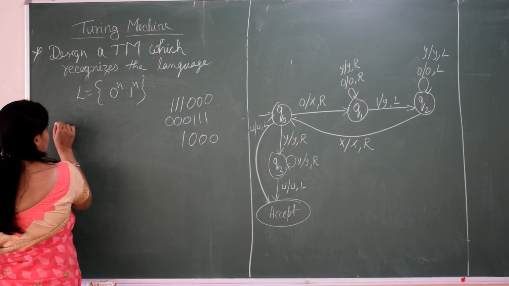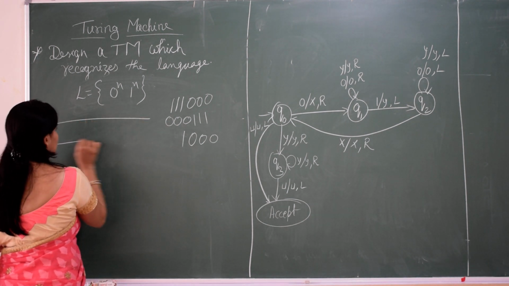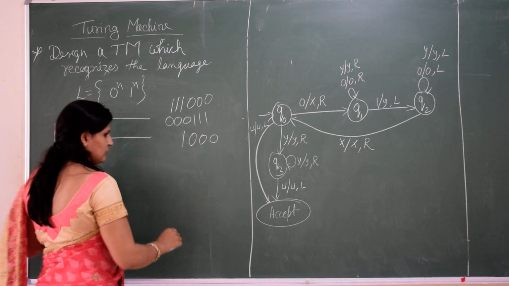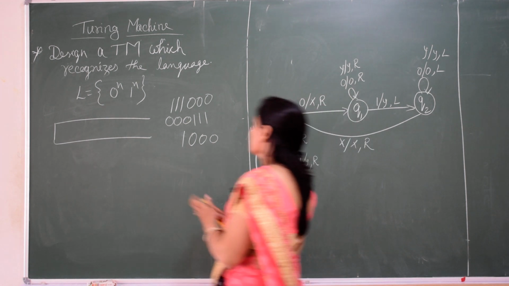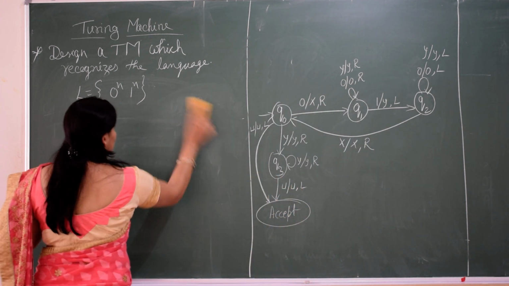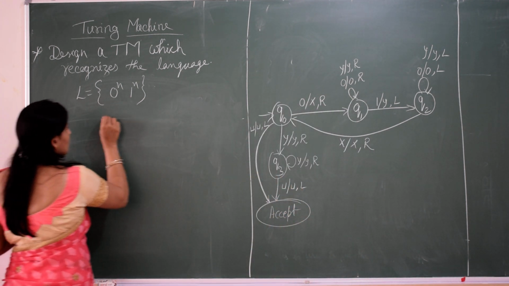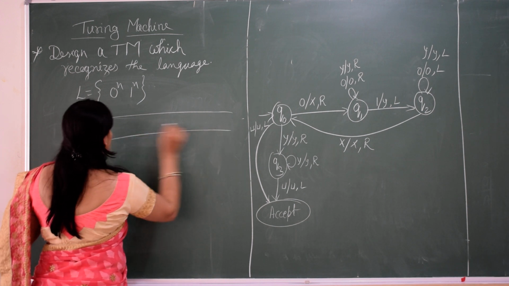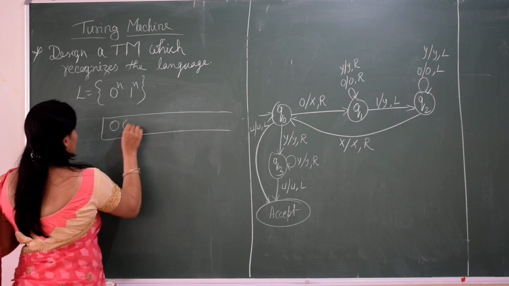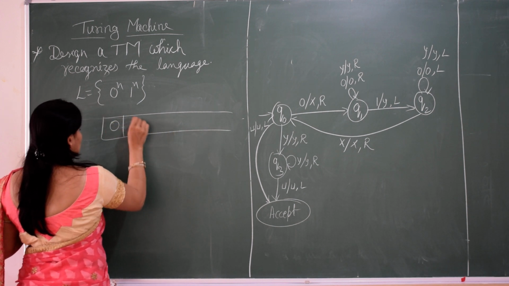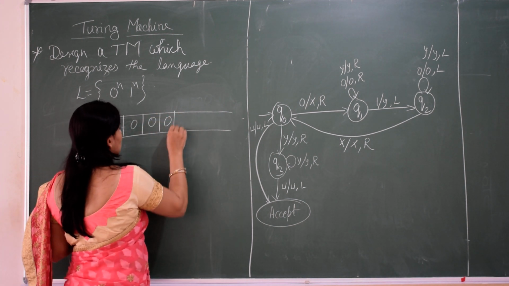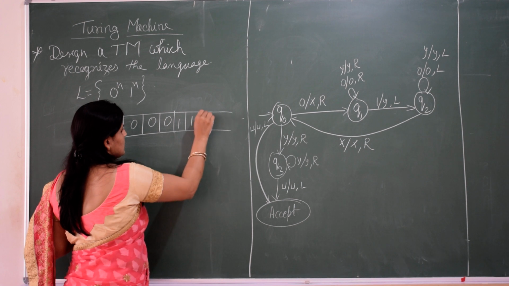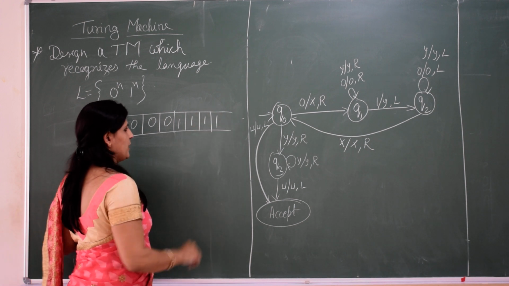Say my tape has 4 zeros followed by 4 ones, which should be accepted.